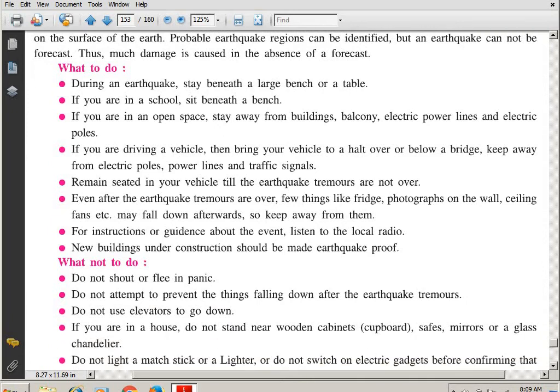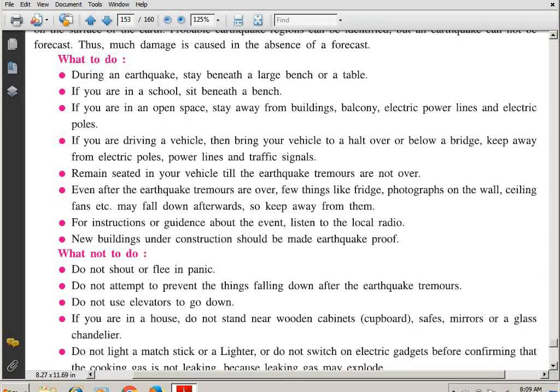Now, what to do when the earthquake takes place? During an earthquake, stay beneath a large bench or a table. So, when the earthquake takes place, stay beneath a large bench or a table. Okay? Then if you are in the school, sit beneath a bench. So, just go and sit under the bench.